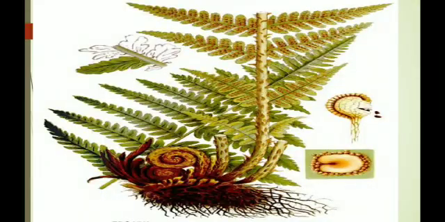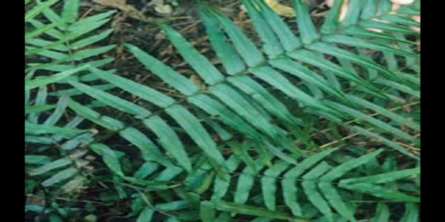And the next one is Dryopteris filix-mas. It is used for the treatment of tapeworm. Then Pteris vittata. It is used for the removal of heavy metals from soils. That is the process of bioremediation.